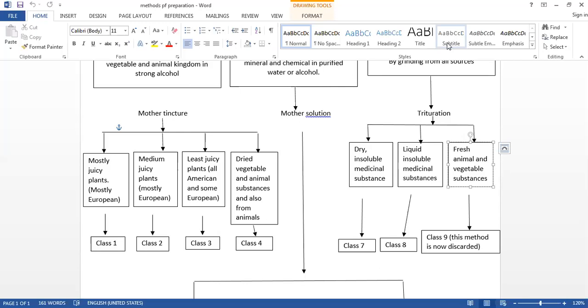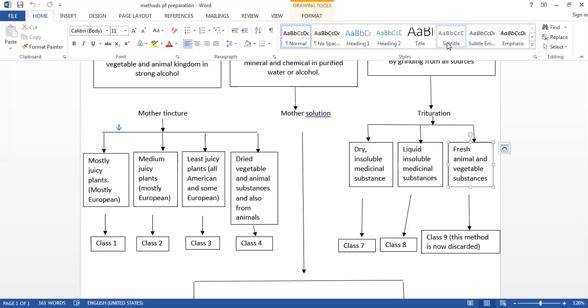So 1/3 into 3, it will be 1 cc. So if 1 cc is lost out of 3 cc, how much is left? 2 cc. So the 2 cc of net medicinal substance and 2 cc of the vehicle, so it becomes 4 cc of mother tincture.